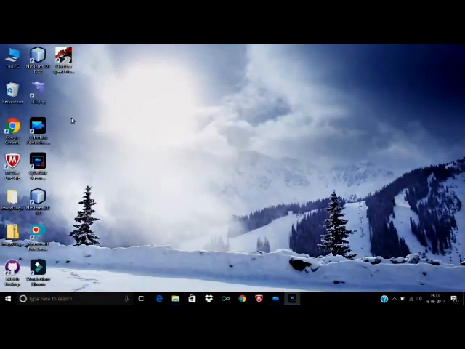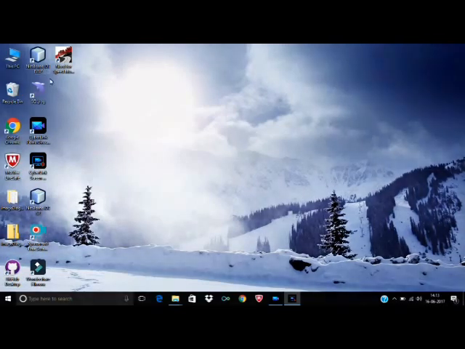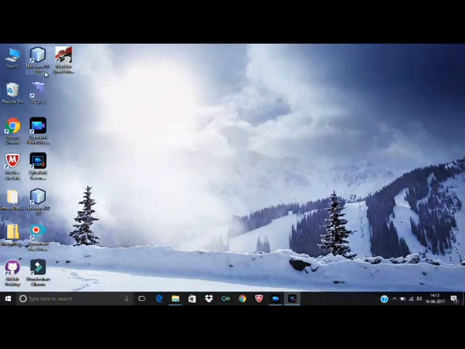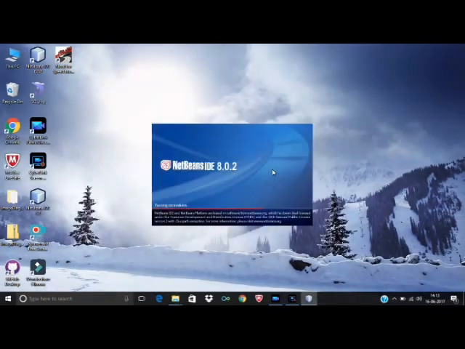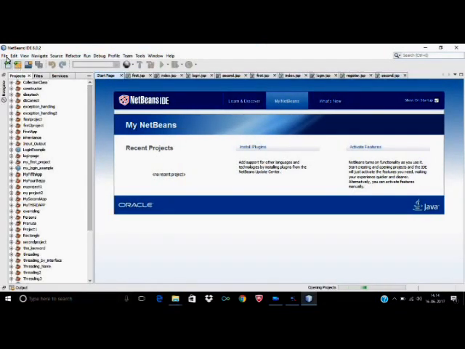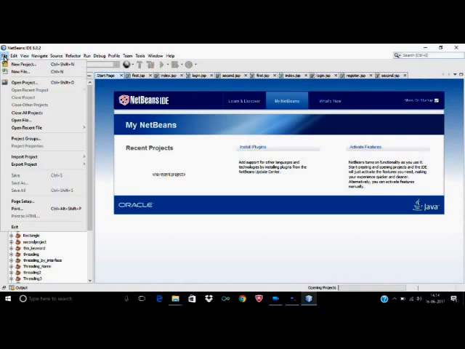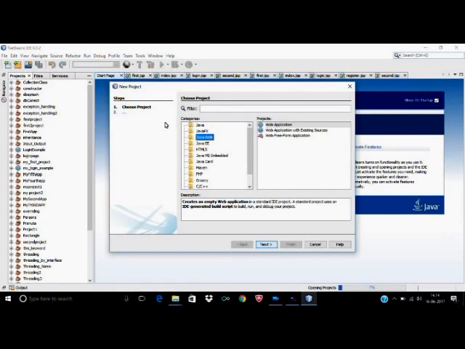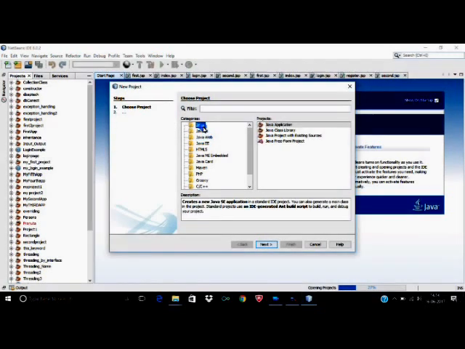After the NetBeans is properly downloaded, you will see an icon like this, NetBeans IDE 8.0.2. Open it. It will take some time. After opening it, you will open File, the new project. You will select Java and Java application. Then press next.